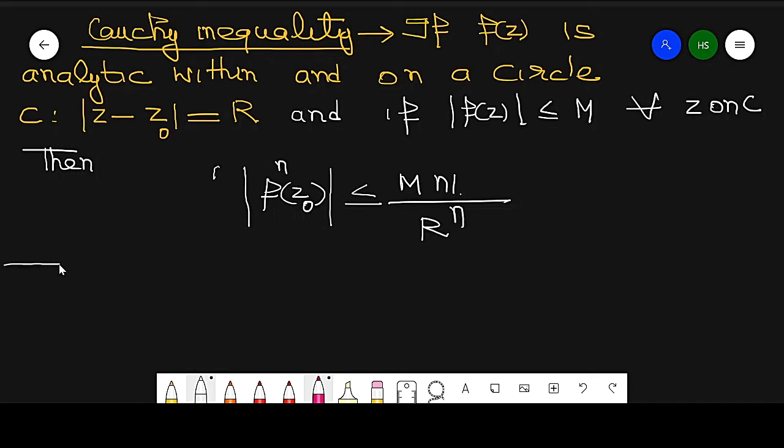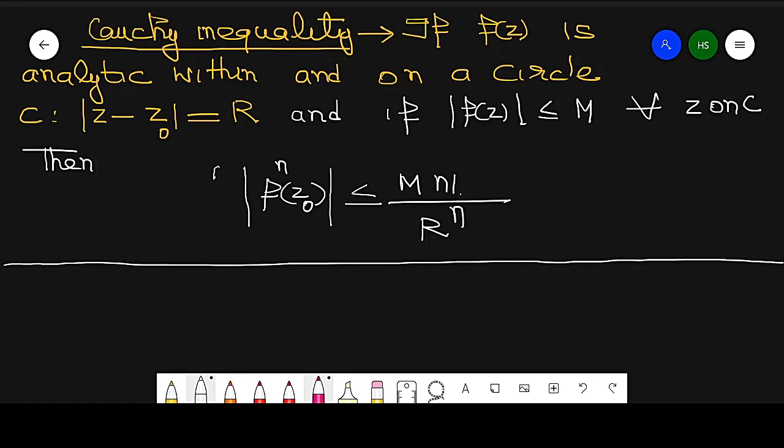So this is the statement of the Cauchy inequality.